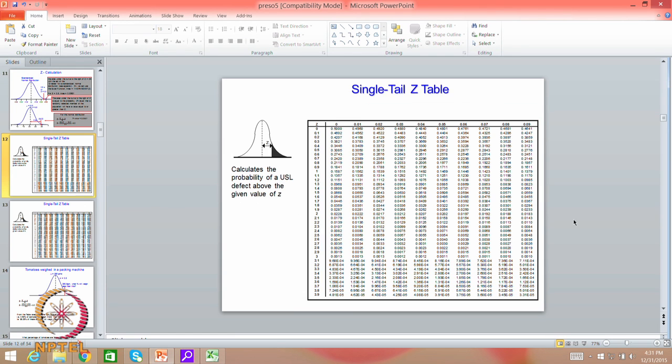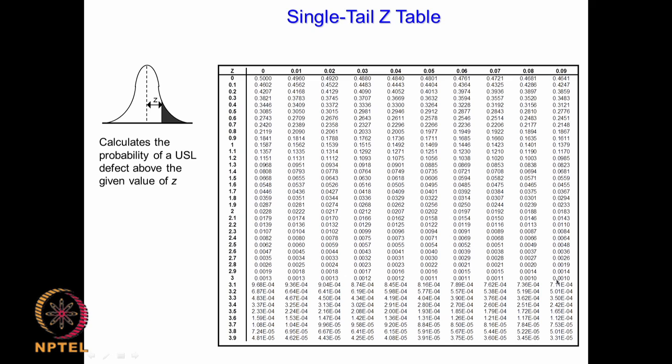So if you look at this table, this is called a single tail z table, okay. It is single tail because we are looking at only this, okay. So when z is equal to 0, that means if it is here, this area is 0.5, that is what this gives, okay. When z is equal to 1 here, this area will be 0.1587.